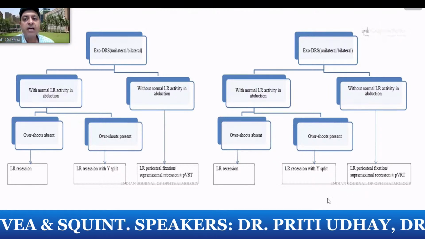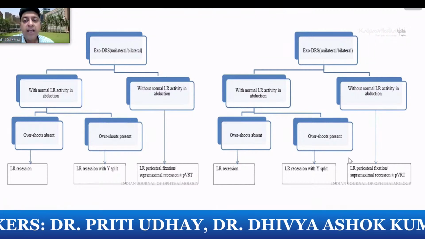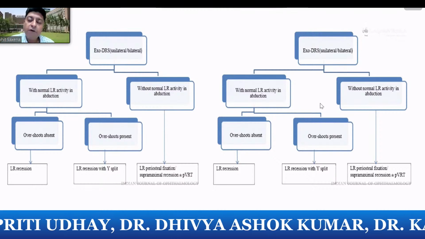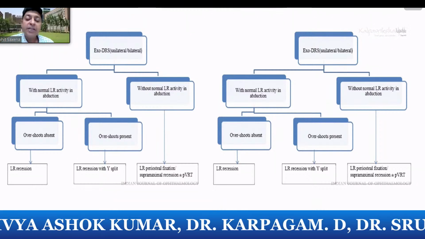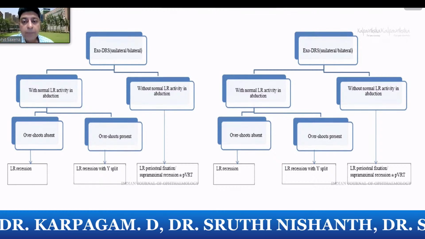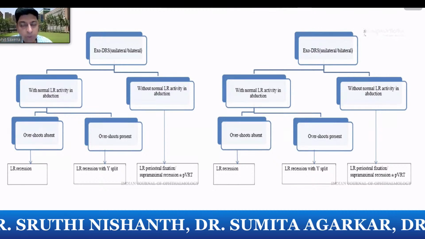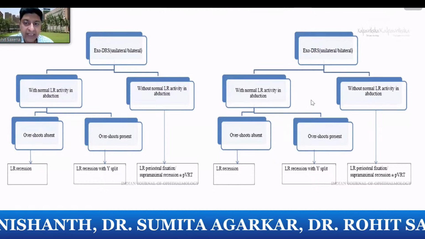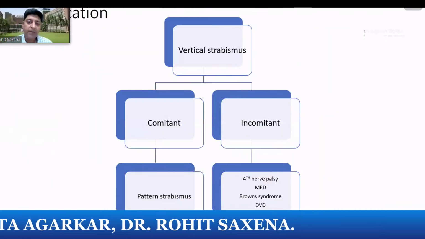So Exo ones usually would have very severe shoots, and they would usually require very large LR recessions. For eso ones, you would want to recess the medial rectus, but you don't want to recess the medial rectus excessively, because you may actually end up with adduction deficit. So sometimes you may have to recess both the medial and the lateral recti to overcome the shoots and the retraction along with correct primary gaze.